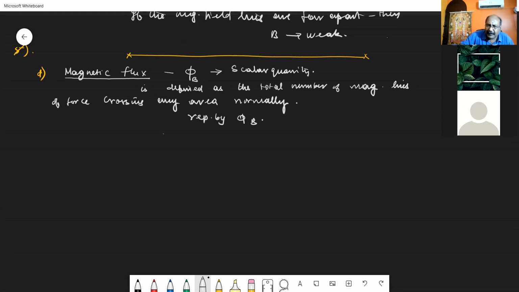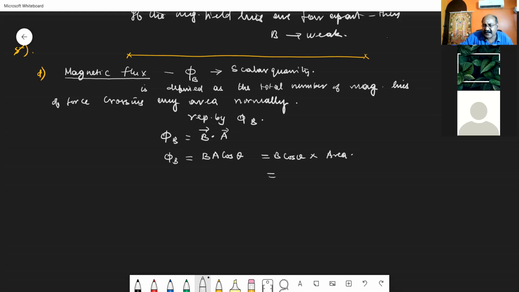The formula is phi B equals B vector dot A vector, which, when you take a dot product, is B into A into cos theta. So flux is taken to be B A cos theta. Here we can write B cos theta multiplied by the area.